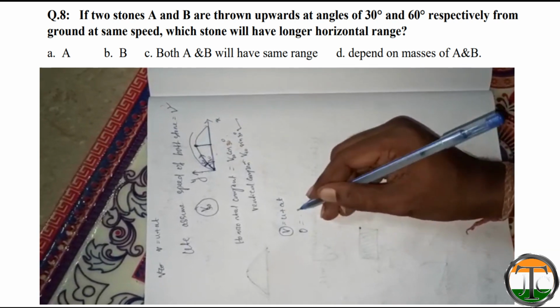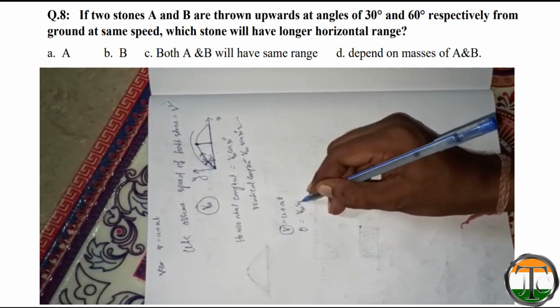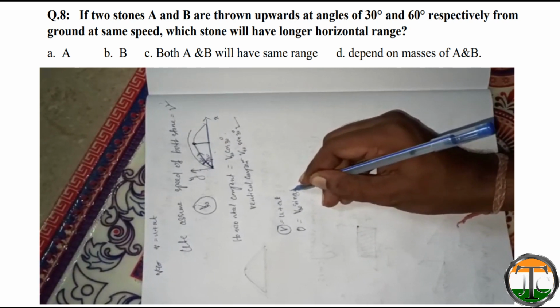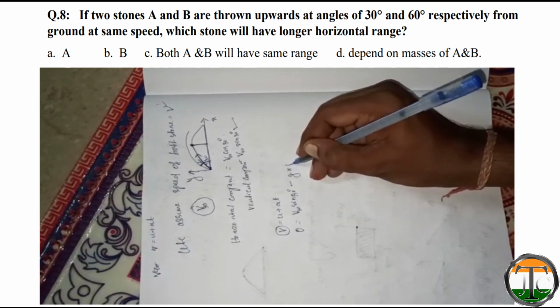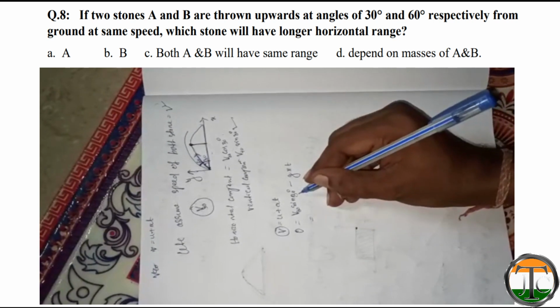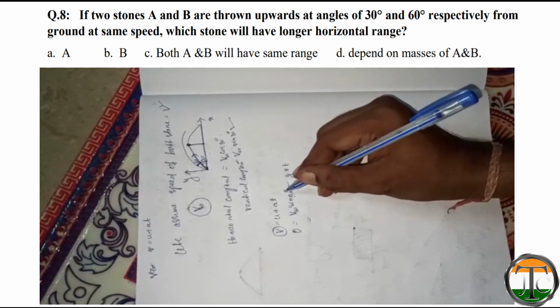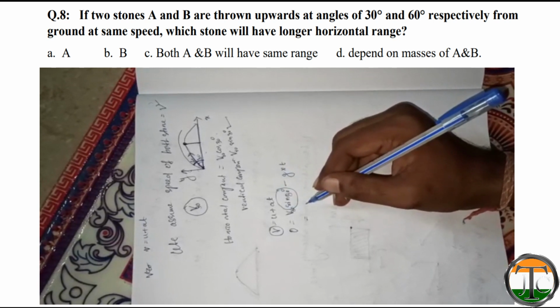So 0 is equal to V30 sin 30 degree minus g into t, where sin 30 degree is 1 by 2.